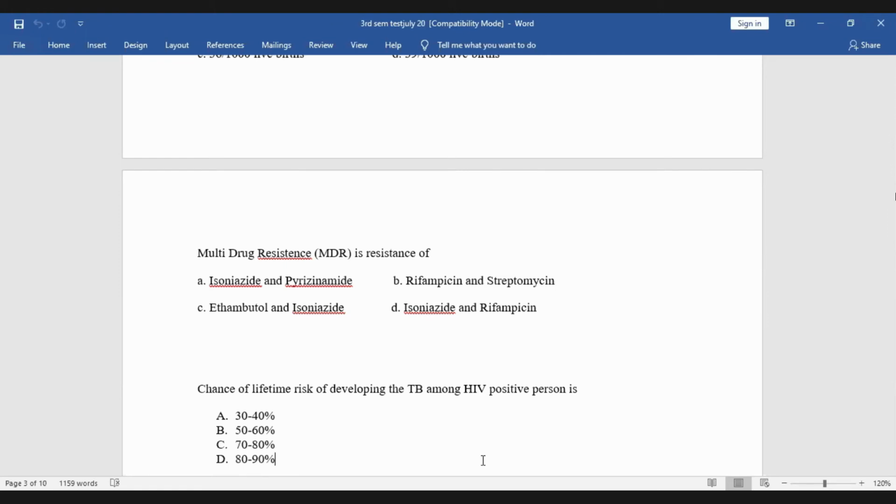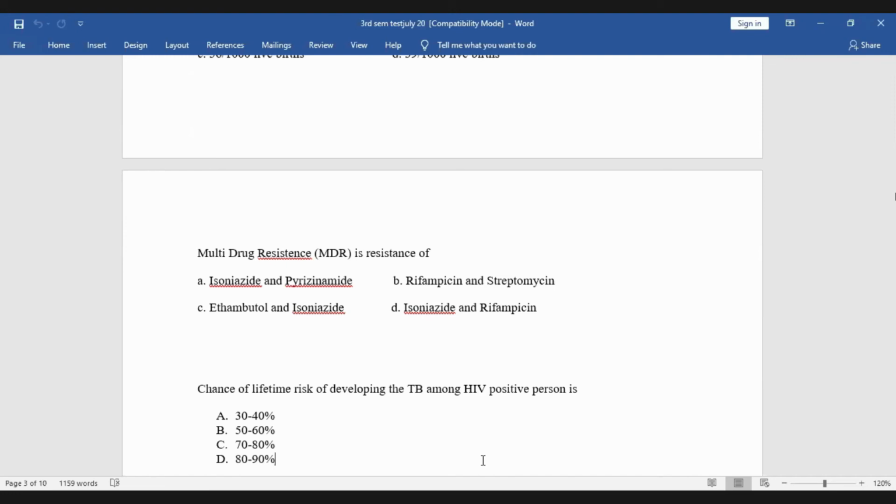Sir, B. No. Srijan, what is the answer? Sir, maybe D. No, I'll tell the correct answer. Lifetime risk is 50 to 60%, B. So lifetime risk is 50 to 60%, not D, 80 to 90%. 50 to 60% is the lifetime risk.